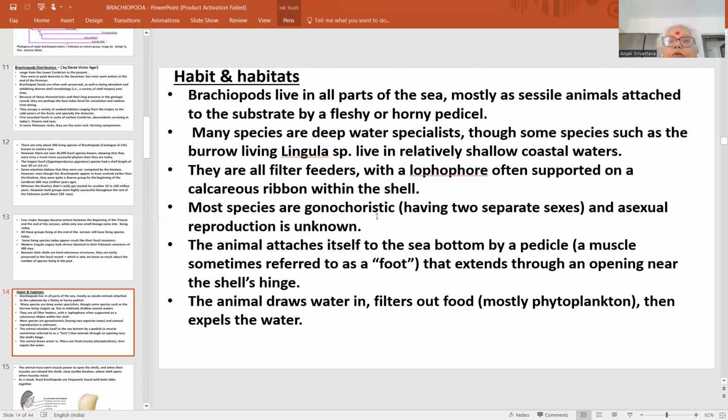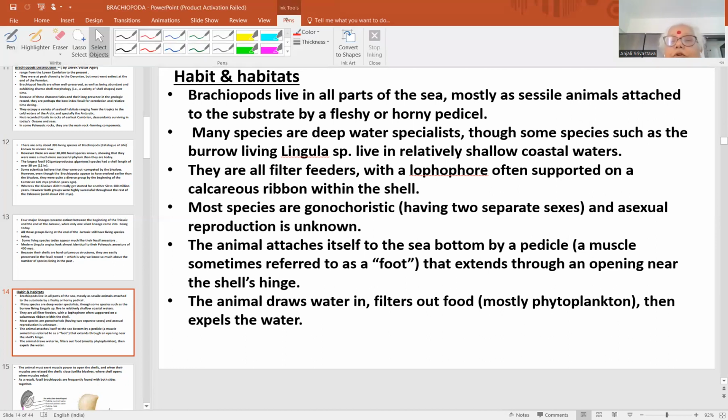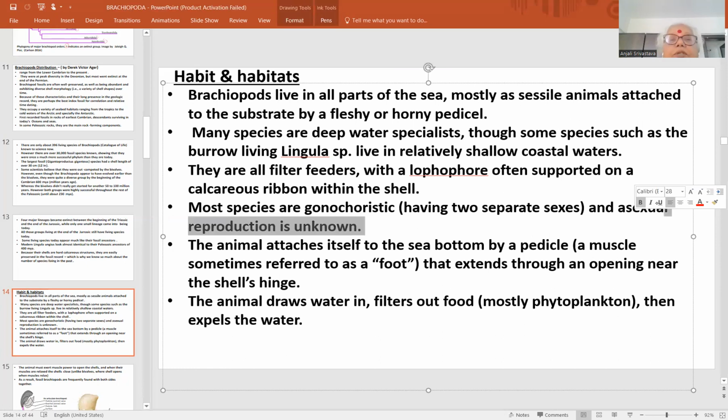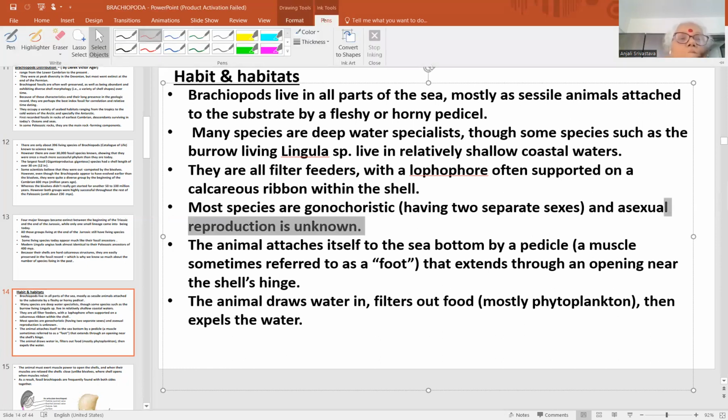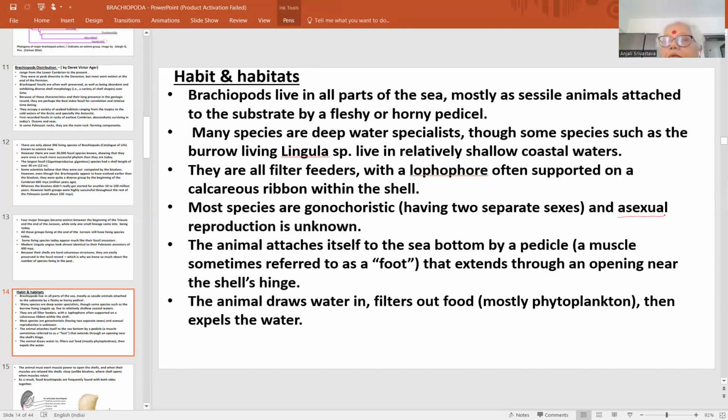Most species are gonochoristic, that is dioecious forms having two separate sexes. Sexes are separate. Asexual reproduction is very characteristic here: most non-chordates reproduce asexually, but very specifically asexual reproduction is unknown in brachiopods.